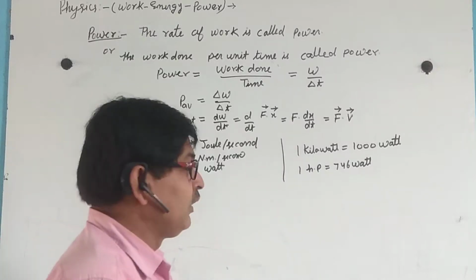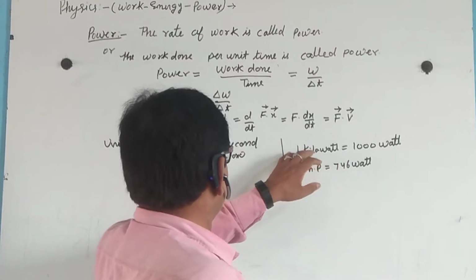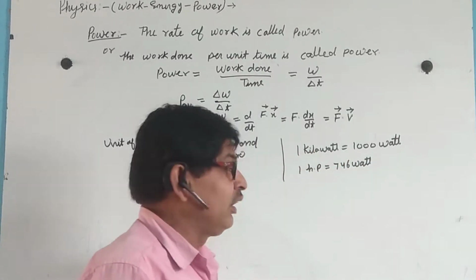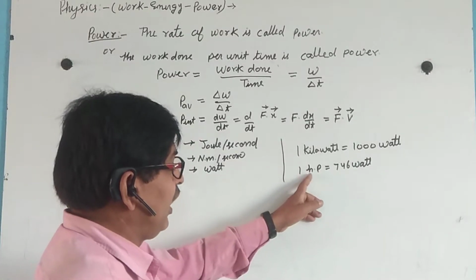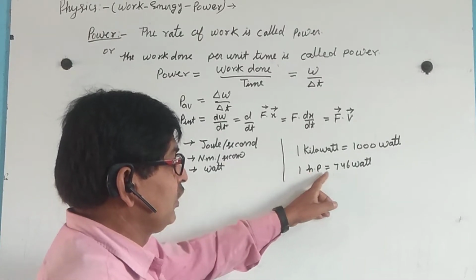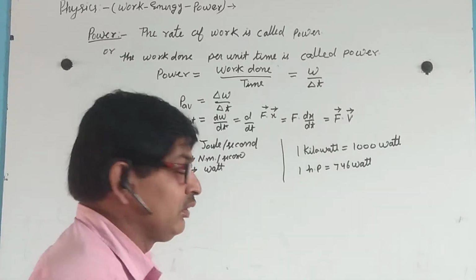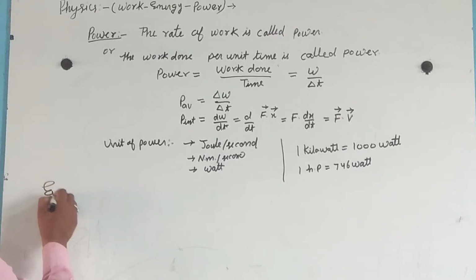The large unit of power is 1 kilowatt equal to 1000 watt, and 1 horsepower is equal to 746 watt.